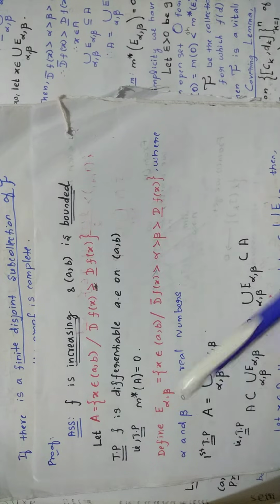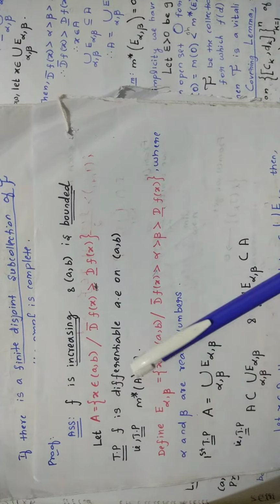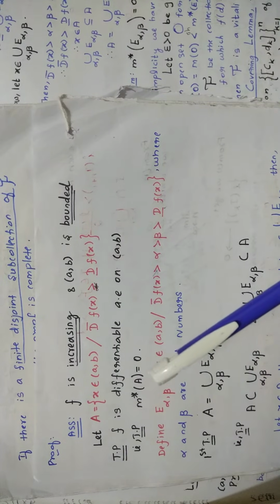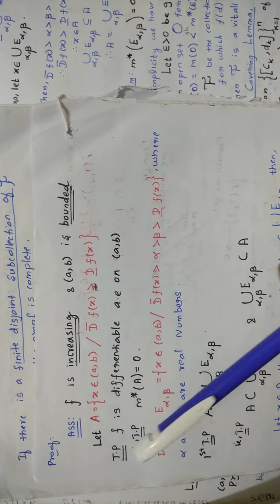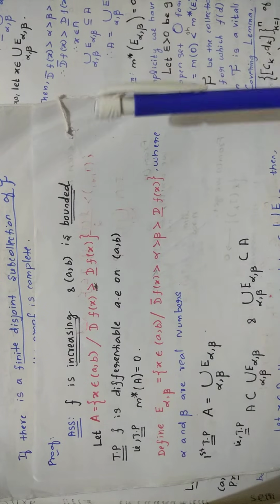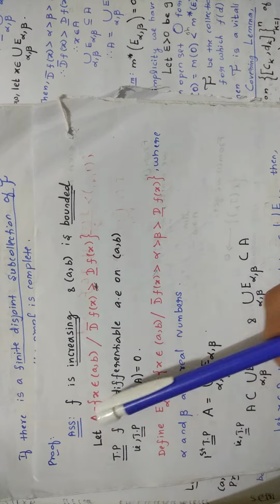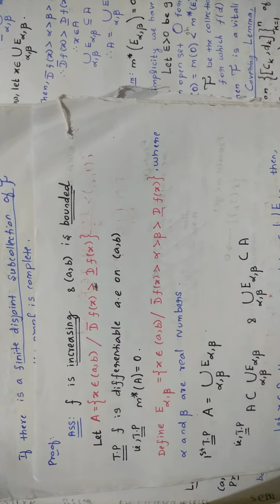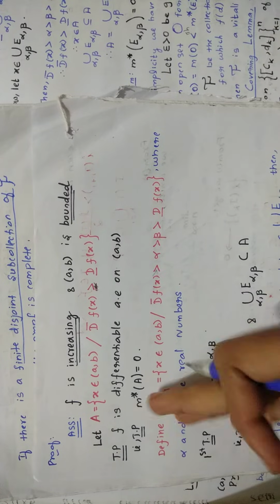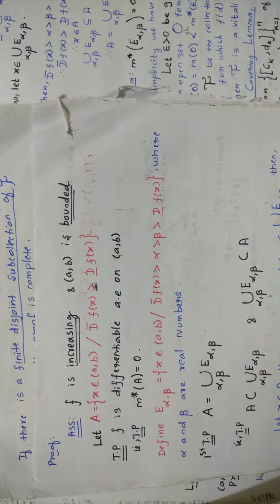Now you can write: to prove f is differentiable almost everywhere on the interval, because you defined what A is. That is, to prove this m star of A equal to 0. This is our duty to do now. What is our duty? To prove m star of A equal to 0. That is our intention in the further steps.